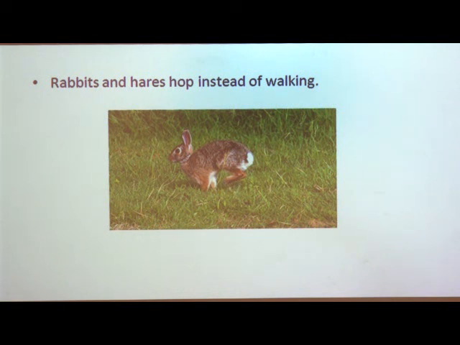Now, the next one is the animals which walk on two legs. For example, humans. We know that humans can stand upright and walk on two legs. Their forelimbs are modified into arms. Forelimbs means our hands, but hind limbs are modified into legs, which help them to run, walk or stand straight.